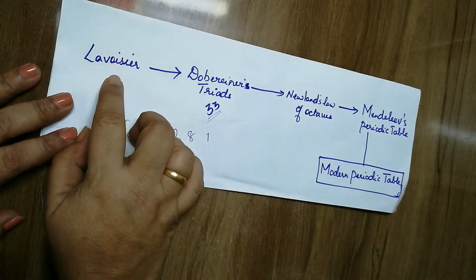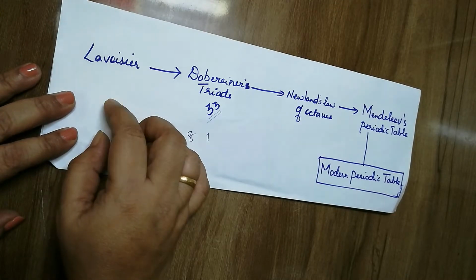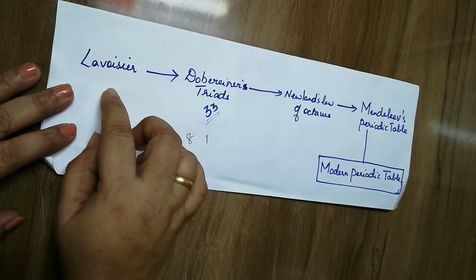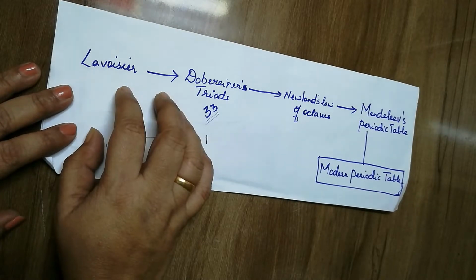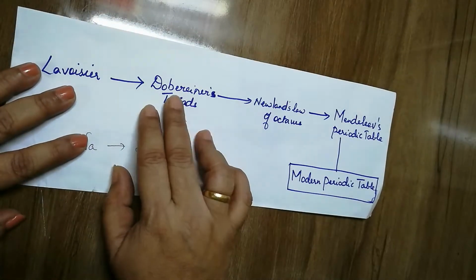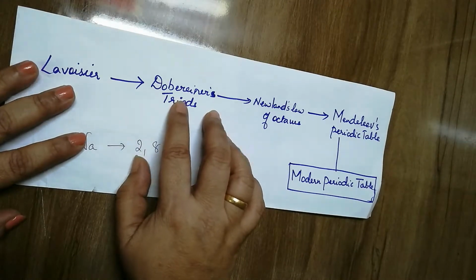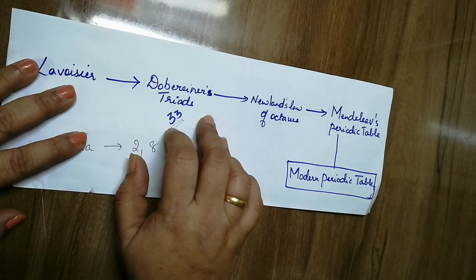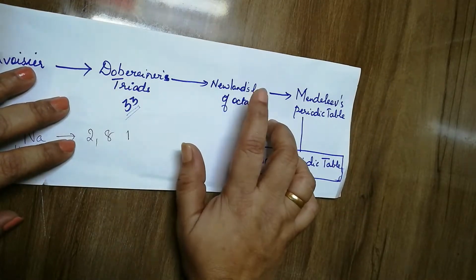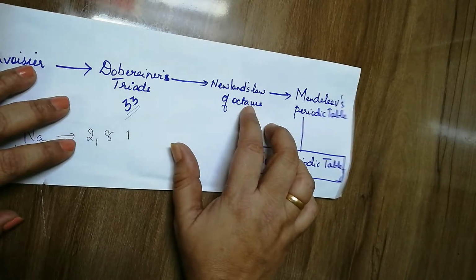Lavoisier first classified all the elements known during his time as metals and non-metals. He did not classify further. Then the next person was Dobereiner, and he gave a classification and named it triad. During his time there were 33 elements known. Next person was Newland, who gave his classification, called Newland's law of octaves.